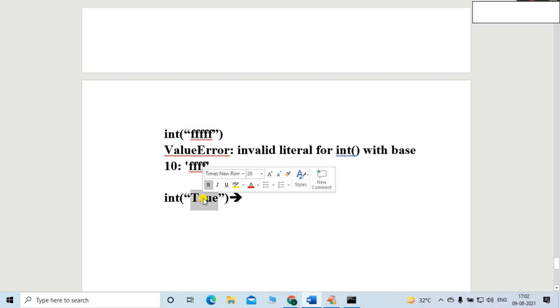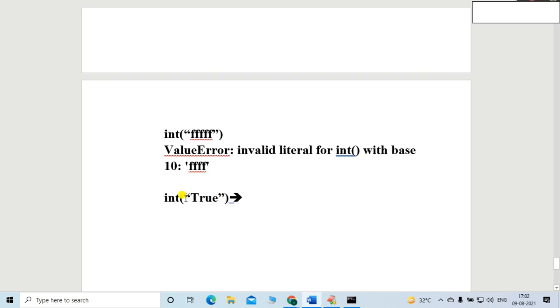True, what is considered? Friends, listen carefully. The Python virtual machine will consider true as an English word, not as the boolean true. It will not give the answer, it will not convert. Why?